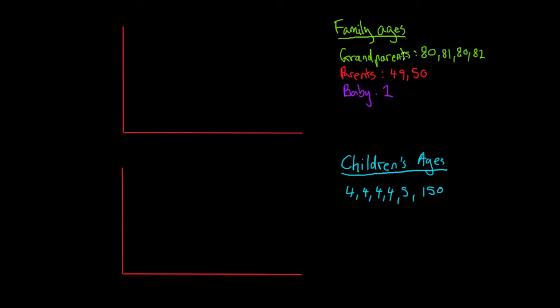With this data set, we can see automatically that there are quite a few values up in this high range, a few values in this mid range, and very few values down in this low range. So if we were to draw this up, we could go over to our axis and say, okay, we've got values around the 80 mark, then values at around the 50 mark, then values around the 0 mark. And we'll plot our data.